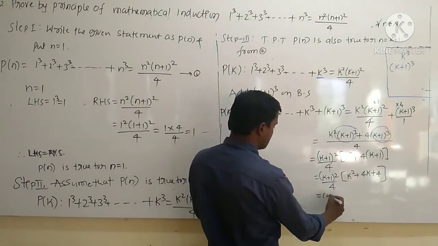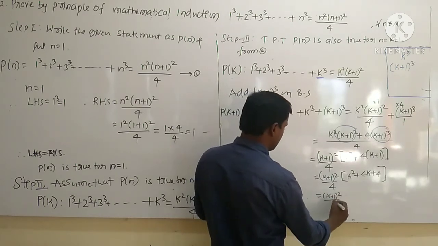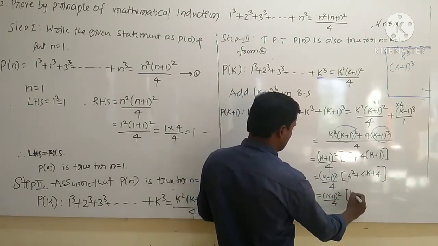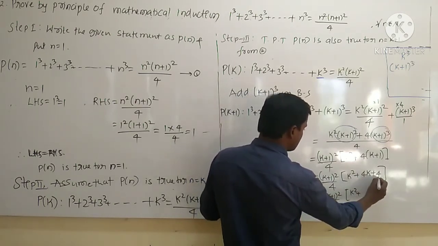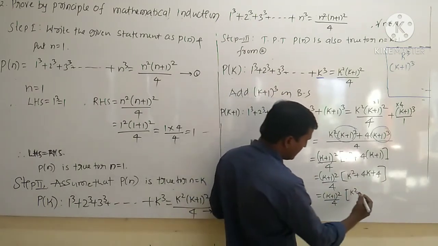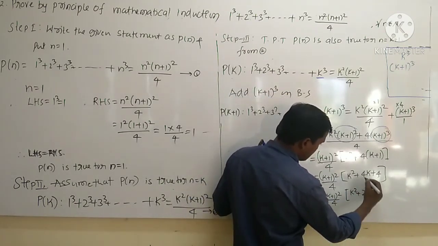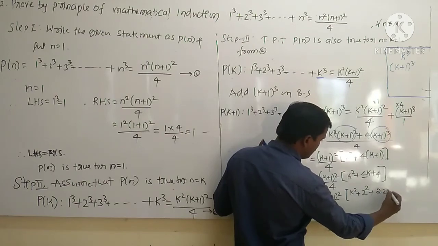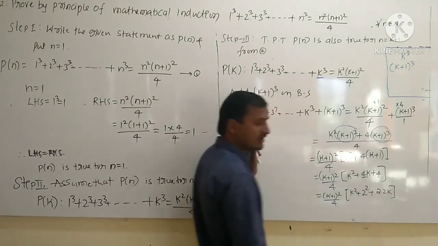Here we will write like this: k plus 1 whole square divided by 4, k square as it is, here 4 is there, I will write 2 square, and this 4k I will write 2 into 2k.